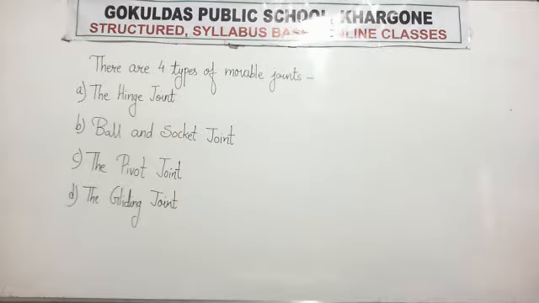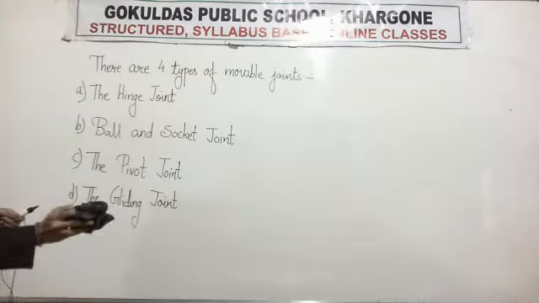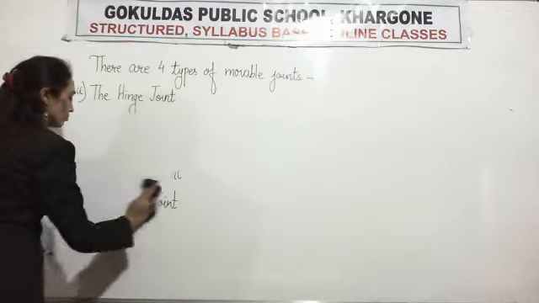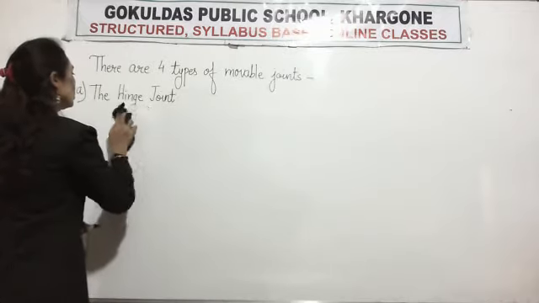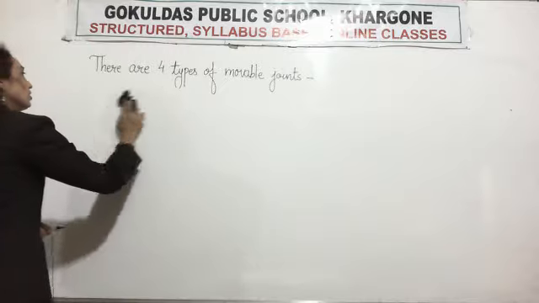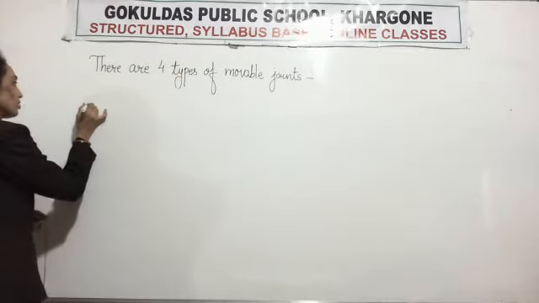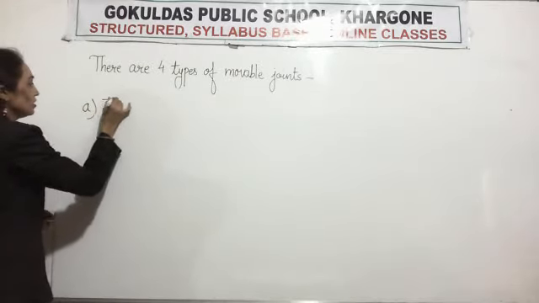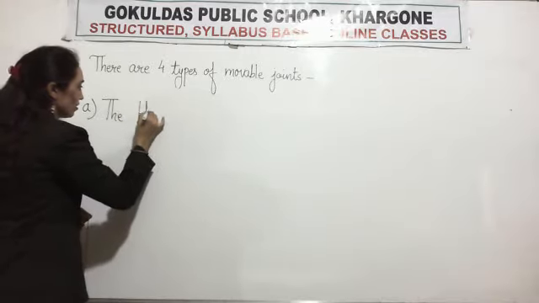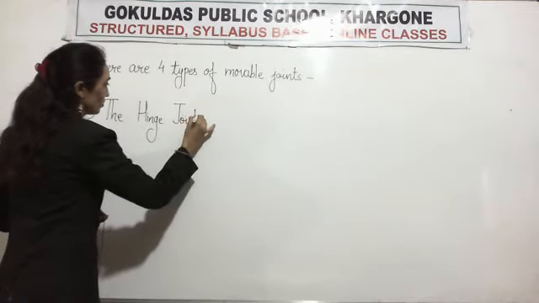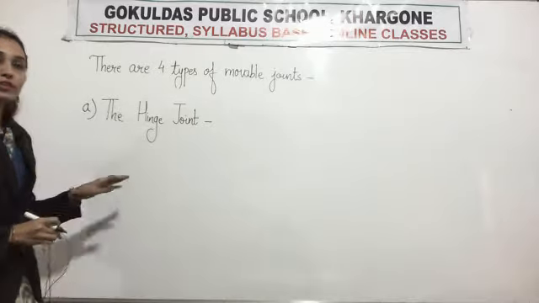Okay? Let us talk about the hinge joint. There are four types of movable joints: hinge joint, ball and socket joint, pivot joint, and the gliding joint. First we will talk about the hinge joint. We have already read about hinge joint.